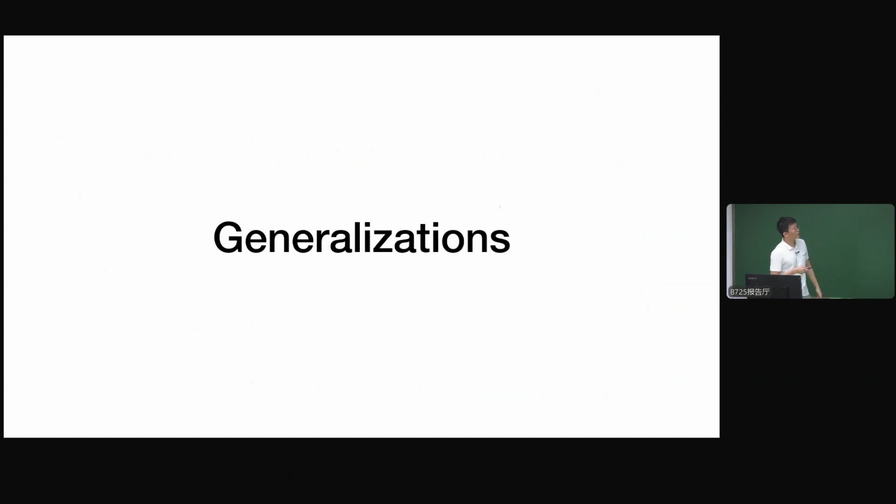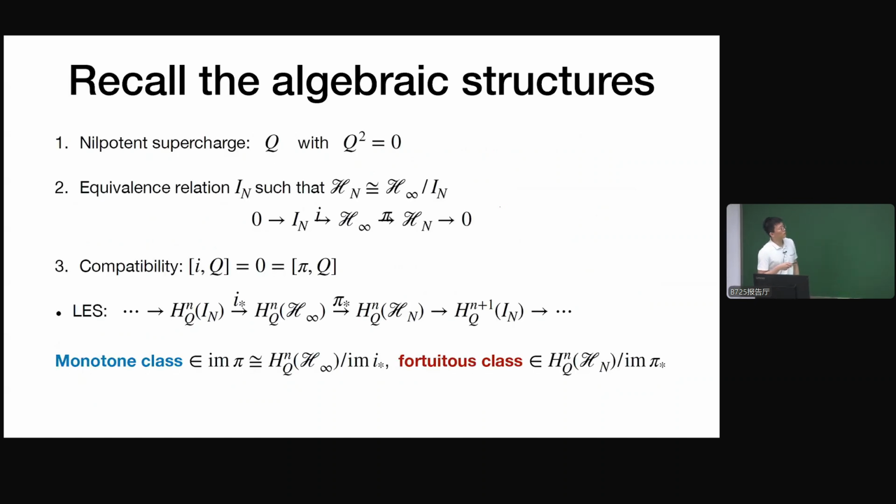Recall our framework, the algebraic structures. First we need a nilpotent supercharge Q, with Q squared equals 0. We also need the space of operators to sit inside a short exact sequence. So we have the space of operators at infinite n and the space of operators at finite n, and finite n is given by the quotient of the infinite n space by some relation.